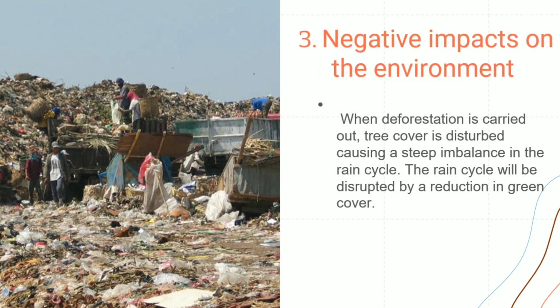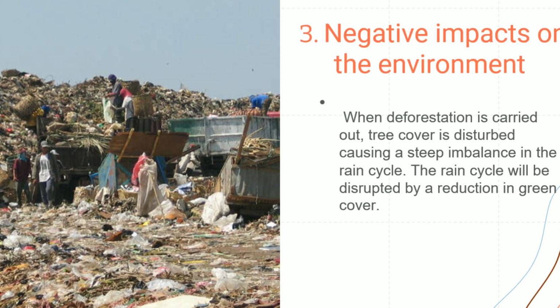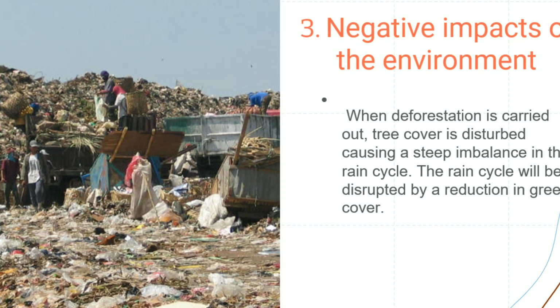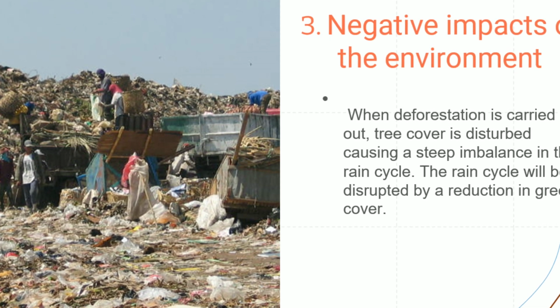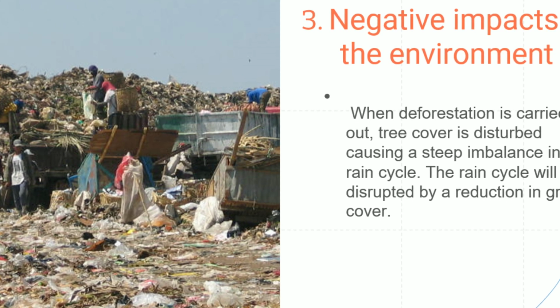Number 3. Negative impacts on the environment. When deforestation is carried out, tree cover is disturbed, causing a steep imbalance in the rain cycle. The rain cycle will be disrupted by a reduction in green cover. Trees and plants help balance the atmosphere. The disruption of this balance causes global warming, the greenhouse effect, irregular rainfall, flash floods, and others.